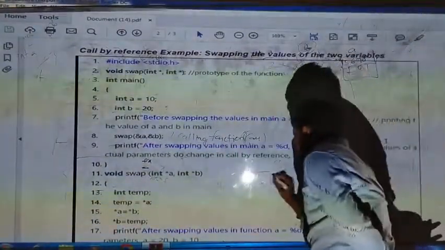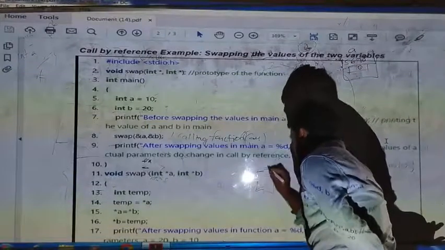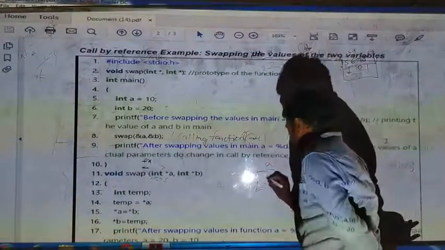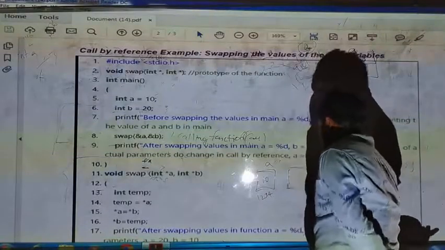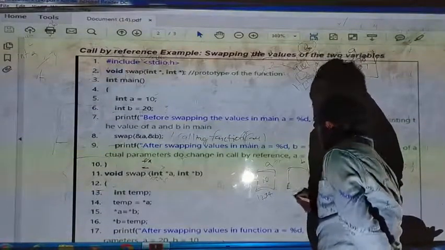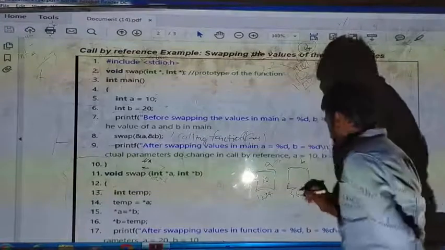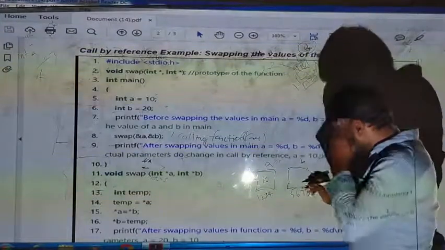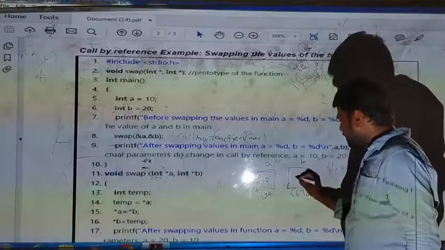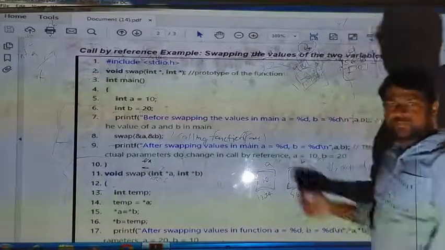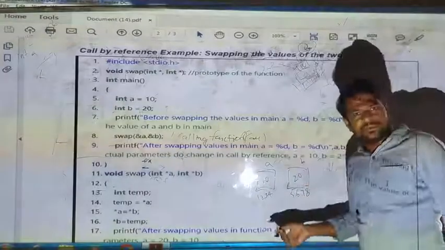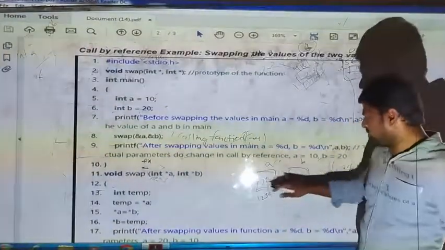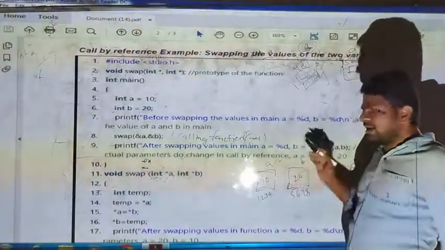Suppose a is having 10, so its address is 1 2 3 4, and b is having the address 5 6 7 8. This is the value of b, and here the value is 20. Our program is to swap the values of a and b. After program execution, the value of a will be 20, and the value of b will be 10.